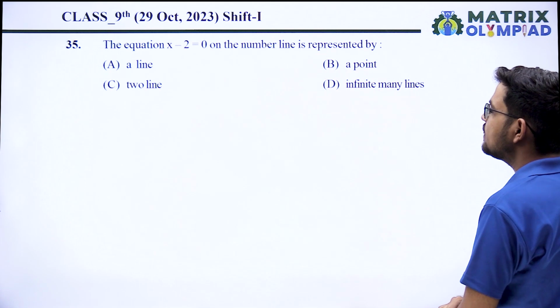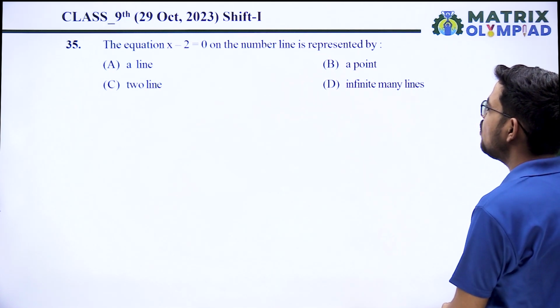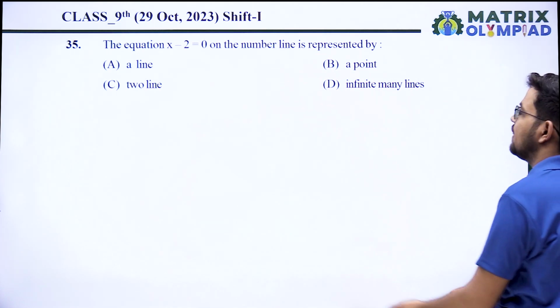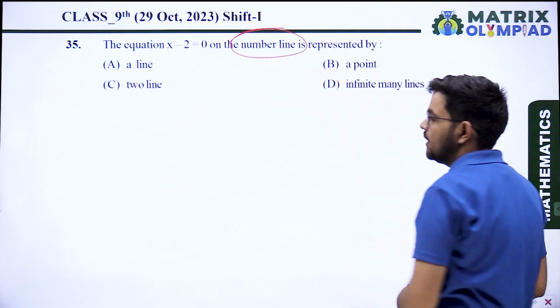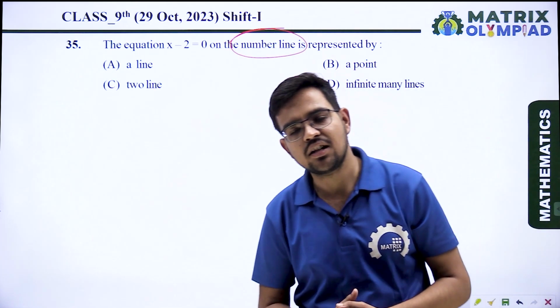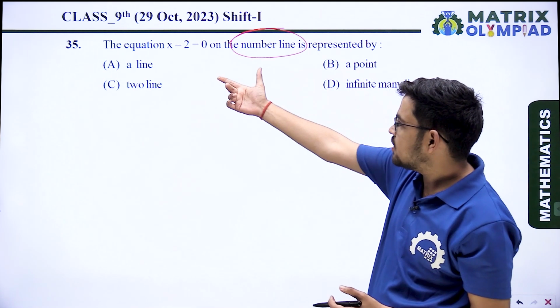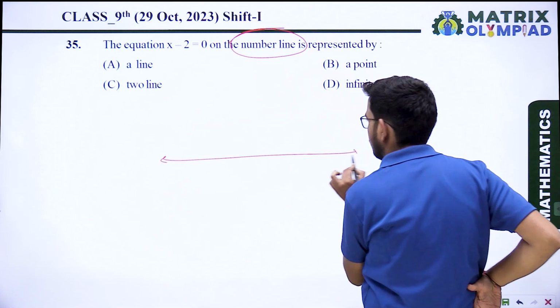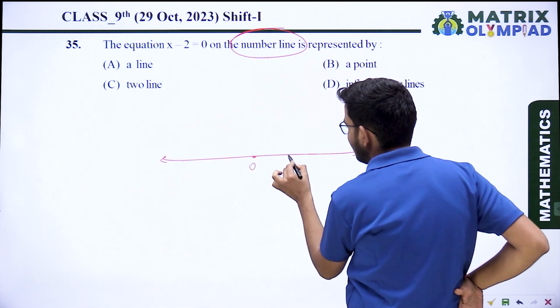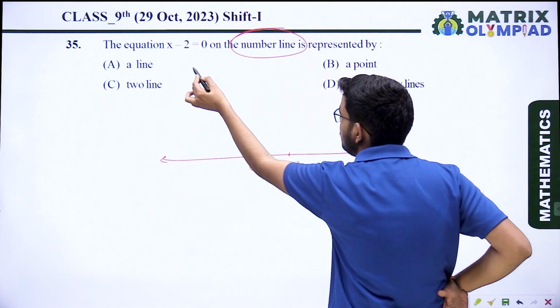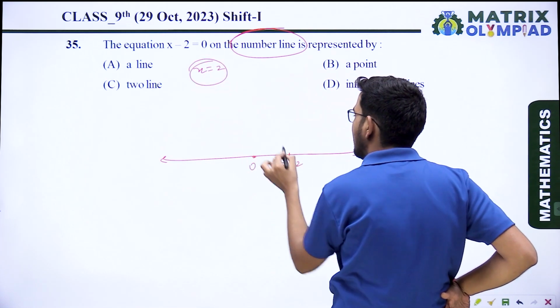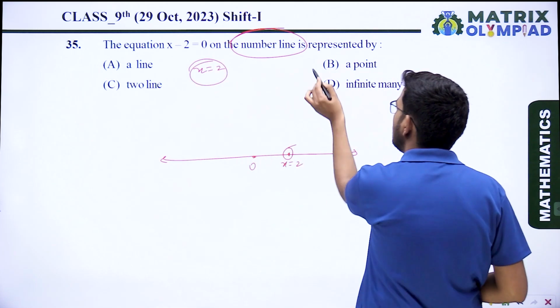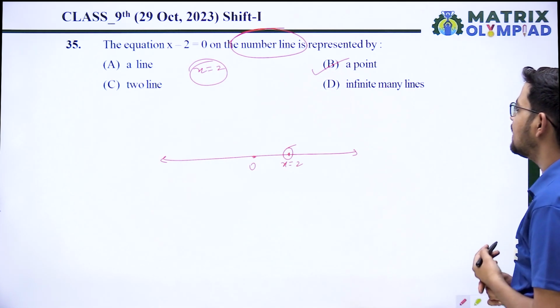Okay, next question. The equation x minus 2 equals 0 on a number line is represented by A. On a number line, it is not talking about the Cartesian plane. In the Cartesian plane, x minus 2 equals 0 represents a line, but on a number line, x minus 2 equal to 0 means x equal to 2. x equal to 2 represents a unique point. So option B is correct, a point.